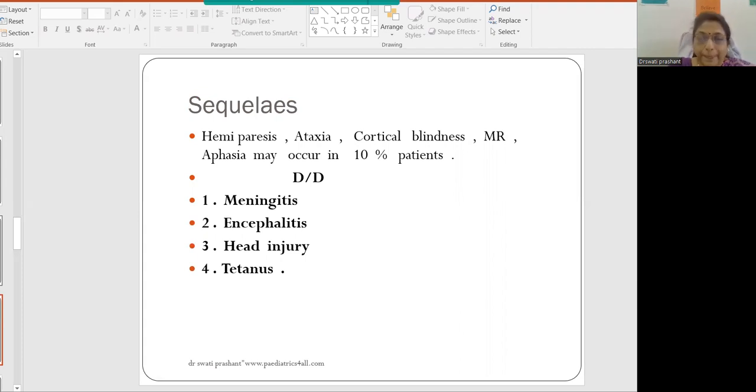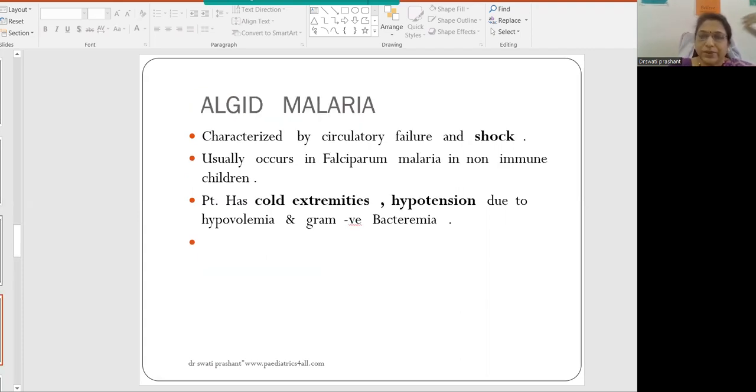Now, the second complication of malaria is algid malaria, characterized by circulatory failure and shock. Usually it occurs in P. falciparum malaria in non-immune children, that is, in the first attack of malaria by falciparum. In such cases, algid malaria may be found. Almost all the complications in malaria are usually seen in the first attack of malaria. As the malaria becomes a chronic one, the complications will subside, but the patient will have anemia.